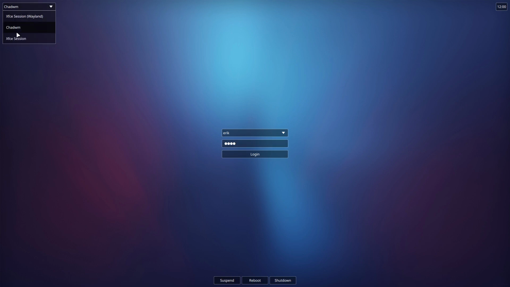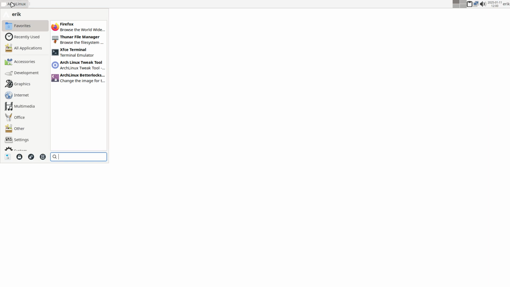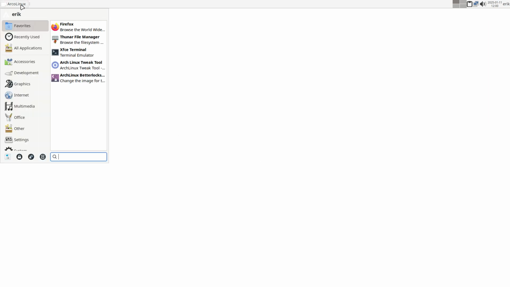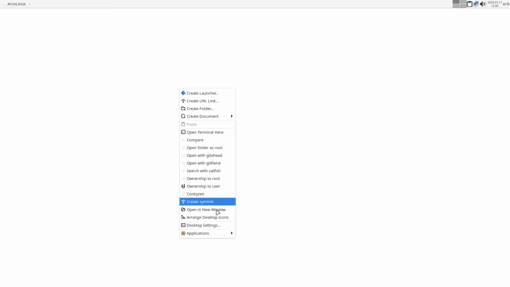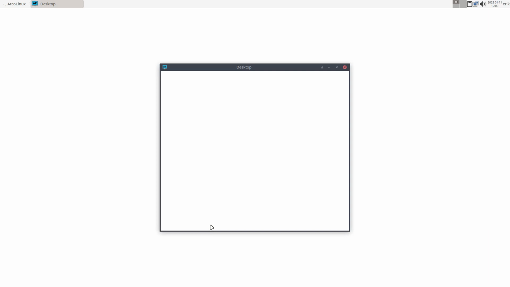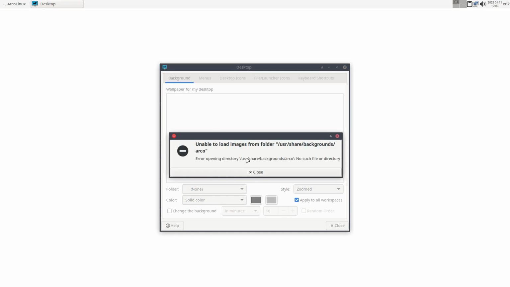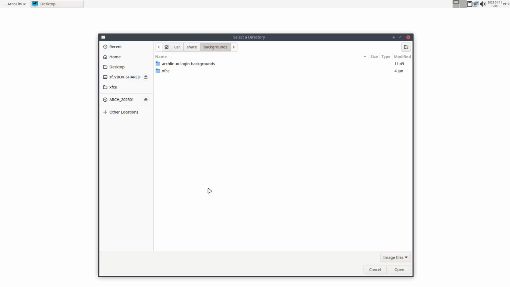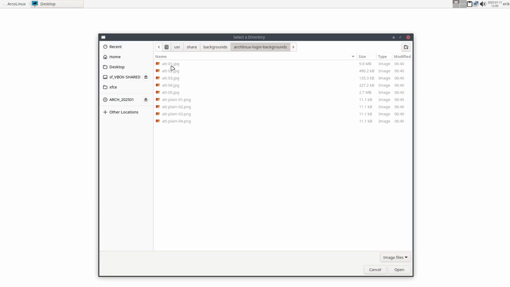Maybe you should have a look at XFCE. Wow. So bright. Nothing is set here because I never go here. But yeah, same thing. Make sure of variety and all that. All the links. Choose your wallpaper. It's still a work in progress because, like I said, I'm not on there. And this does not exist. User share backgrounds Arco. I'll have to look for another folder for my wallpapers. Like this one, for example.